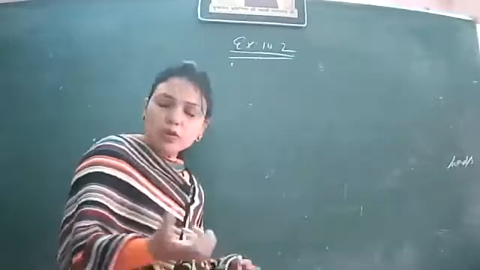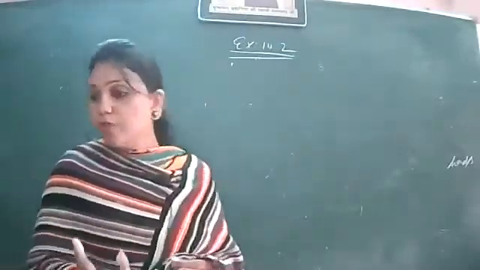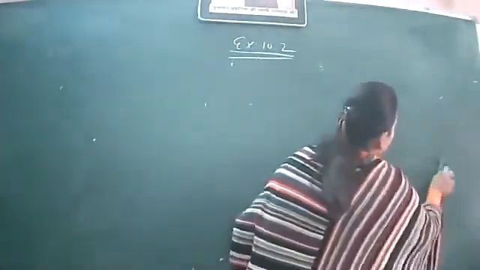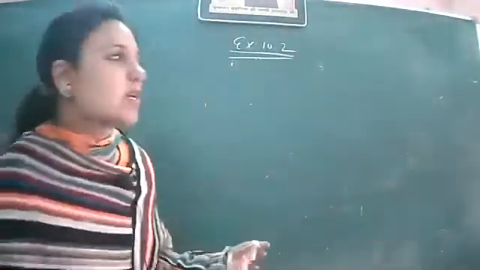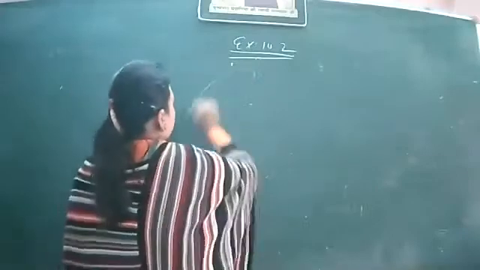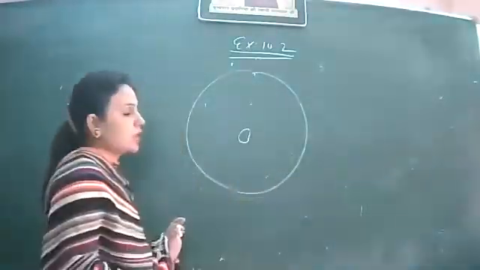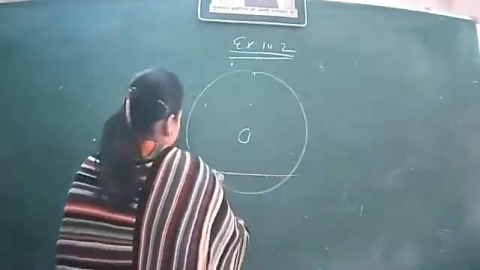Through an activity, he explained the theorem, but we will also prove it. We will discuss the activity method and the written proof also. What the method is, he says, suppose you are having a circle with center O. You are taking a chord of the circle.